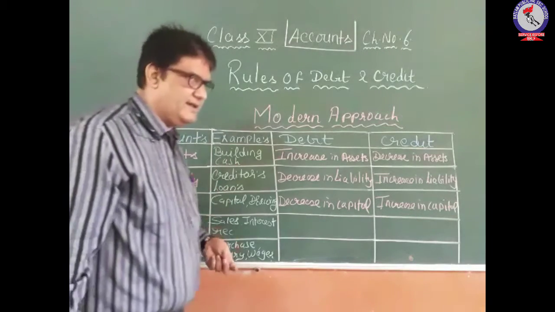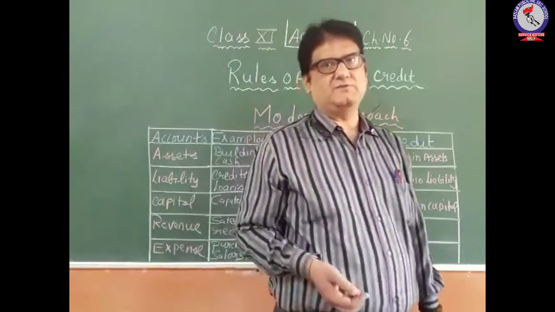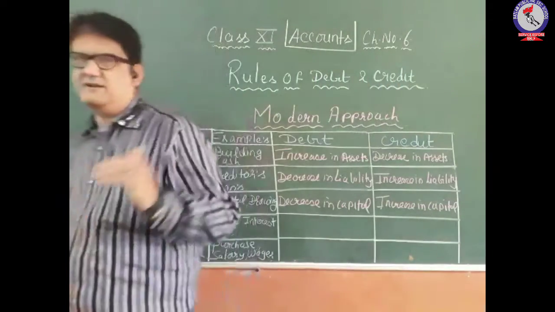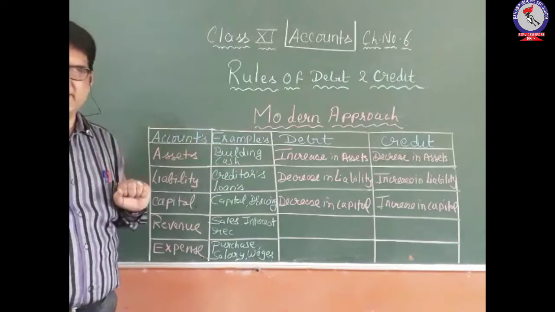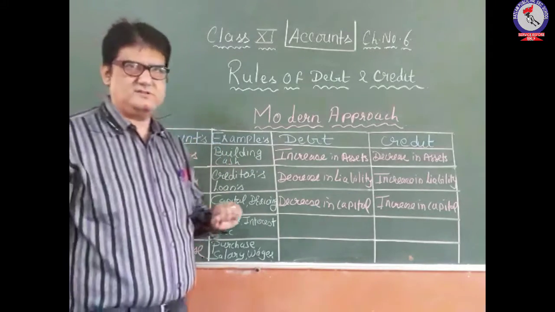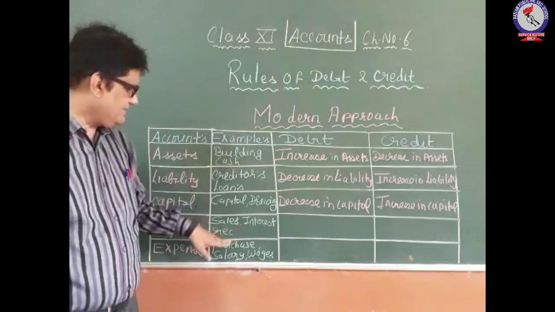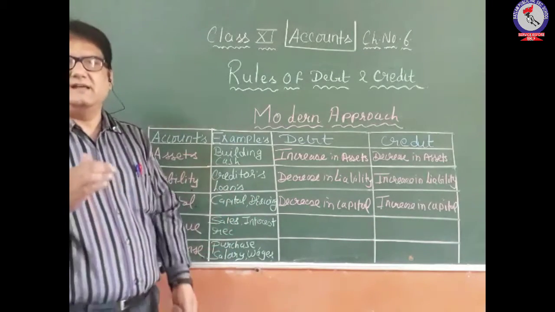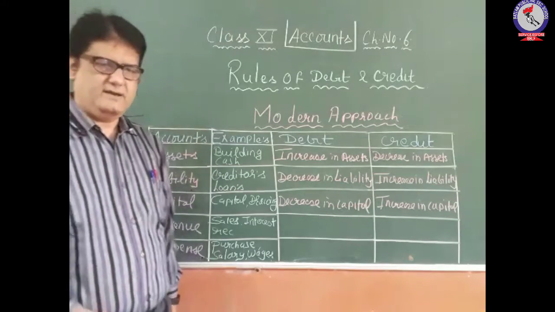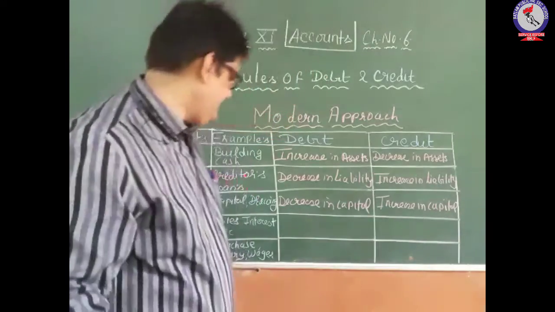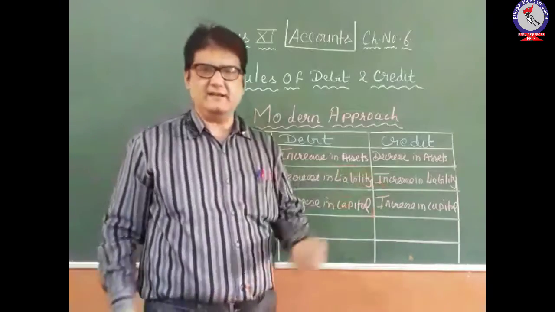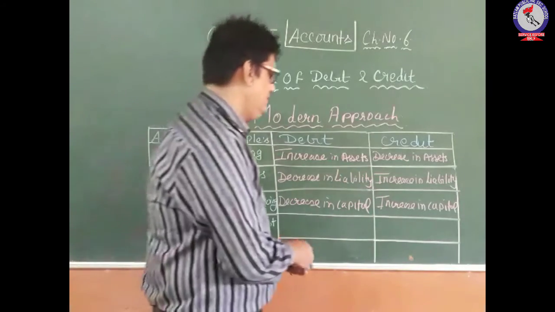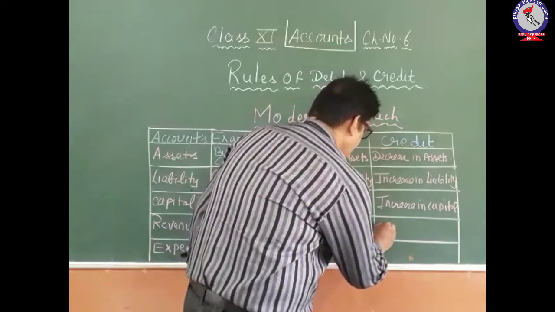Revenue. Revenue represents those types of accounts which show certain income for the business. So revenue-representing accounts are revenue from sales. Whenever you are selling the goods, you will get some money. Interest received, commission received, etc. All these are amounts related to revenue. Whenever there is an increase in revenue, it should be credited.